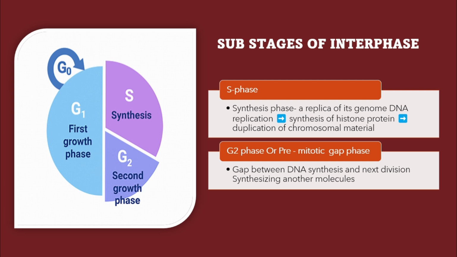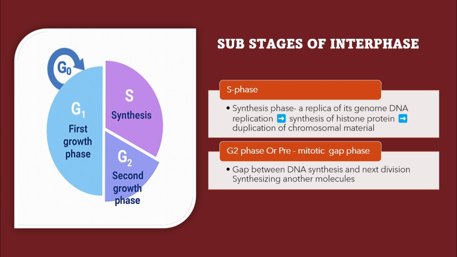Next one, S phase. S phase means the synthesis phase. Synthesis for what? Synthesis for the DNA, and for the histone protein followed by the chromosomal material. That means this is the phase for DNA replication, not for any other sub-stages.